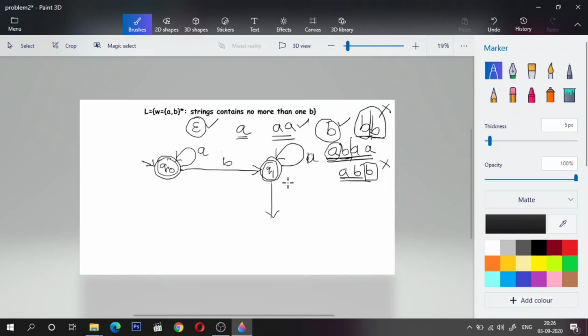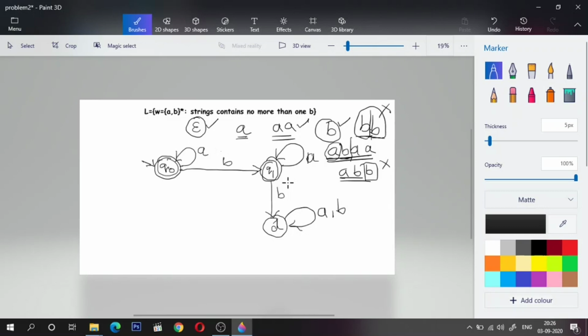Okay. Now for Q1 upon B, I will make a transition to a new state called D. This is the dead state and it is non-accepting. And once I go to a dead state, any more encounter of A or B will be rejected, as I'll remain in D itself. There is no possible way of going back to the accepting state because I've already encountered more than one B, right?